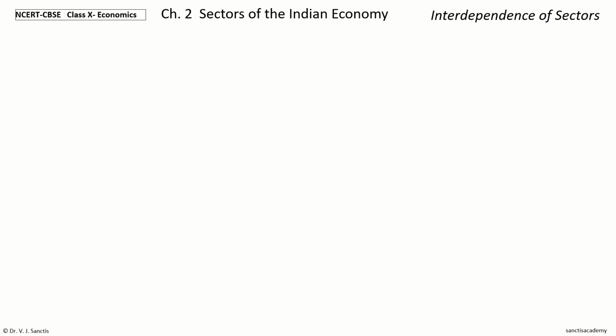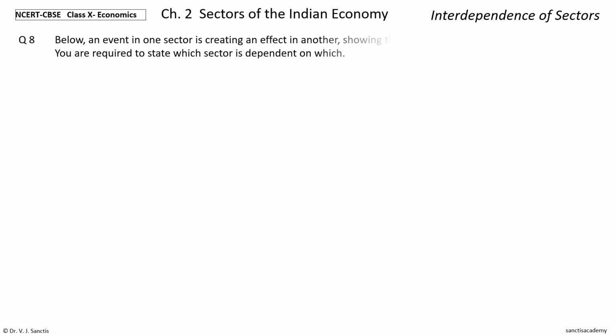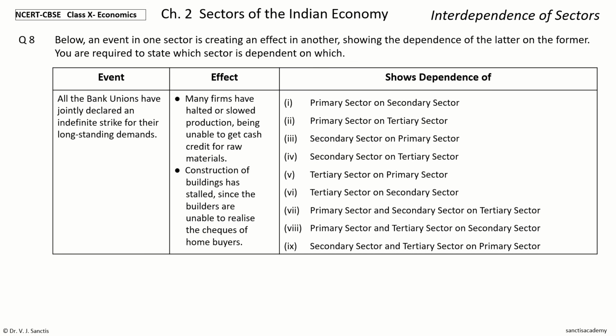Next question, 8. Same question. The data given. The event is all the bank unions have jointly declared an indefinite strike for their long-standing demands. And the effect is many firms have halted or slowed production, being unable to get cash credit for raw materials.